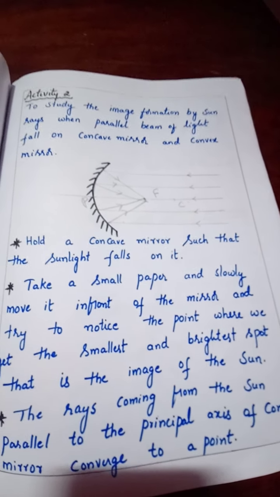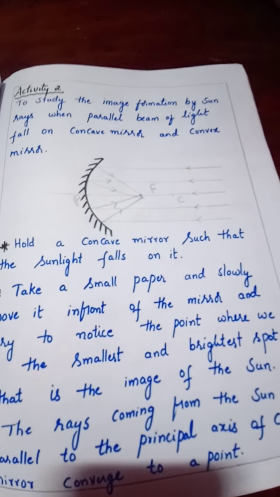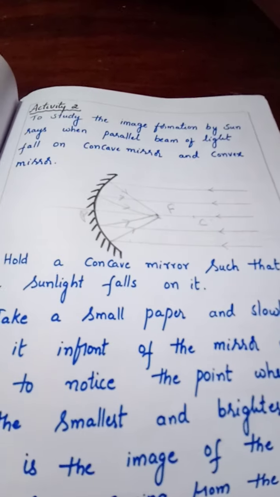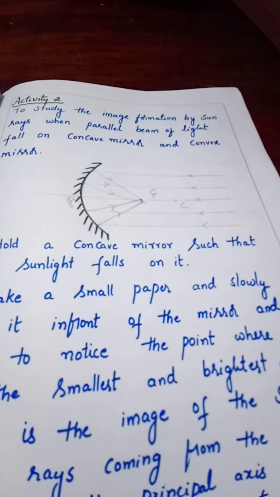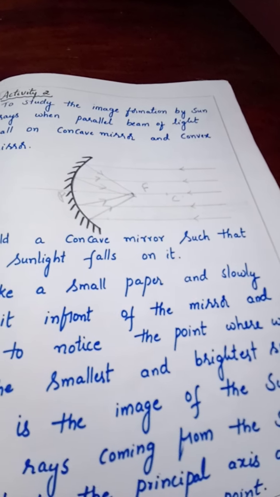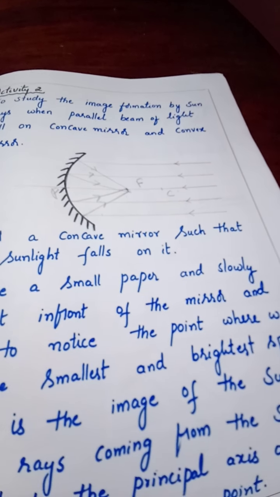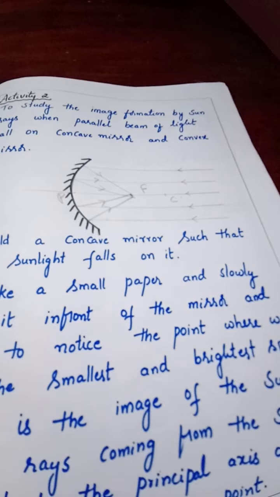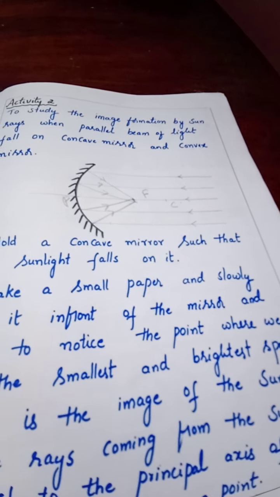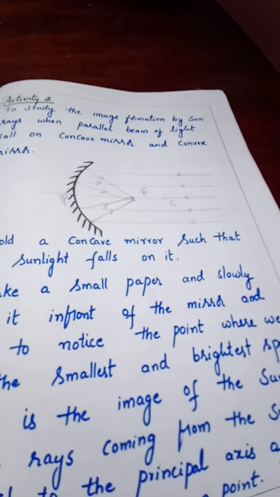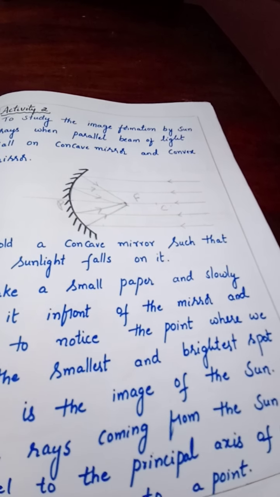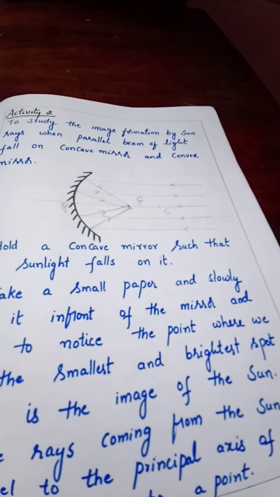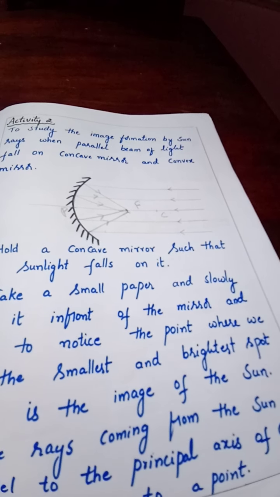A parallel beam of light is falling on a concave mirror. Then we see the parallel beam of light getting converged at the focus. Maybe in your 6th, 7th, 8th classes, everybody has done this activity, I believe, with the help of a magnifying glass. Take a magnifying glass and focus on your palm or some paper.